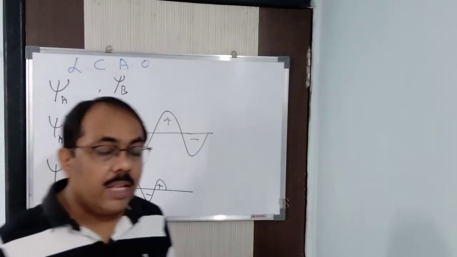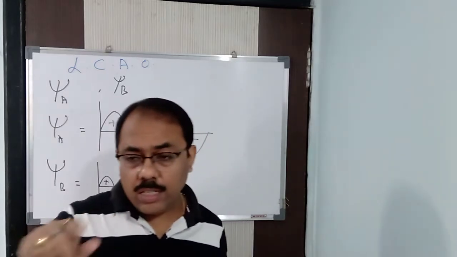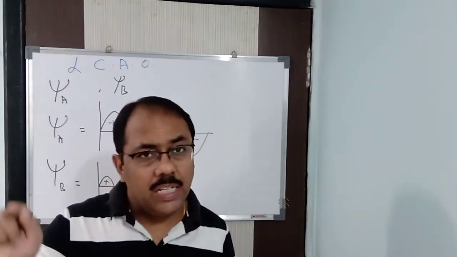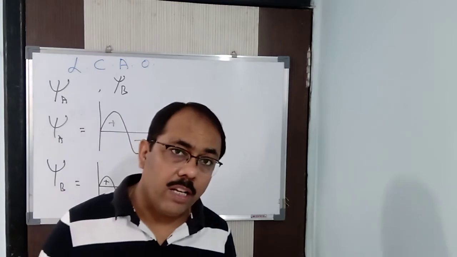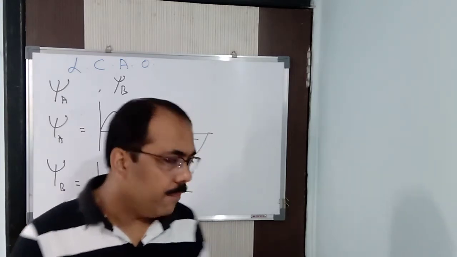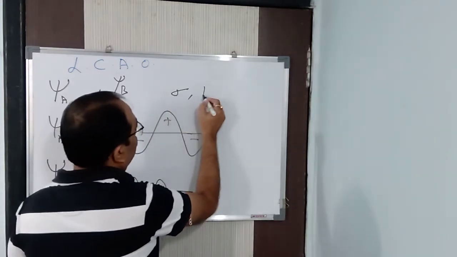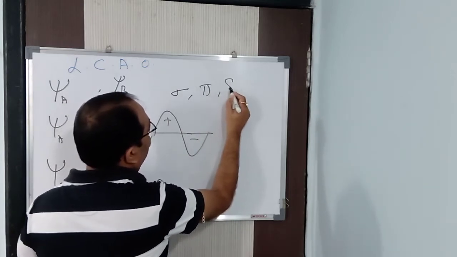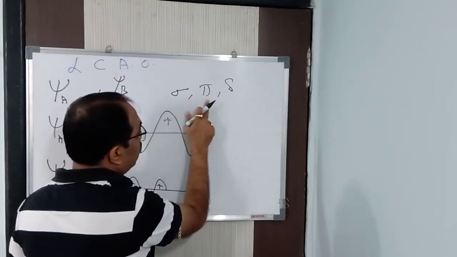Like atomic orbitals are designated as s, p, d, f, molecular orbitals are designated as sigma, pi, delta.